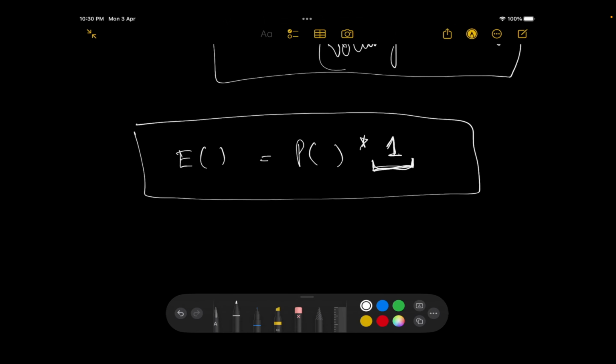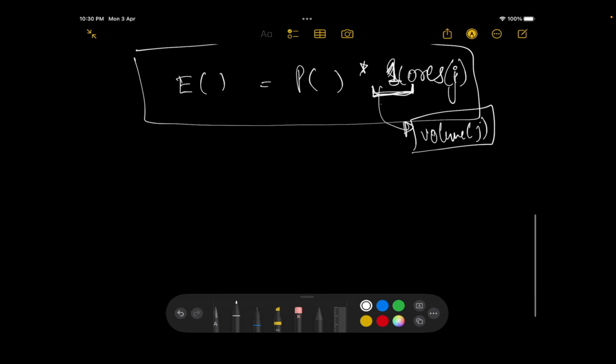Had they asked me something different, that let's say the ball has some score and you have to tell the expected value of that score, I would have written score over here. Or had they said you need to tell us the expected volume of the balls being picked, I would have written volume of j over here. But they simply are asking me the number of balls that would be picked, right? So if the jth ball is picked, the contribution of it to the number of balls is actually 1 itself.